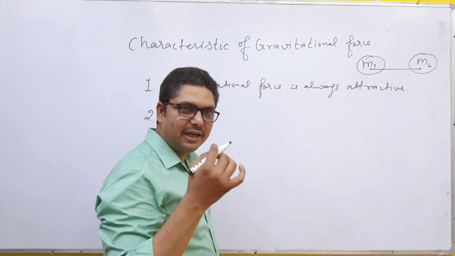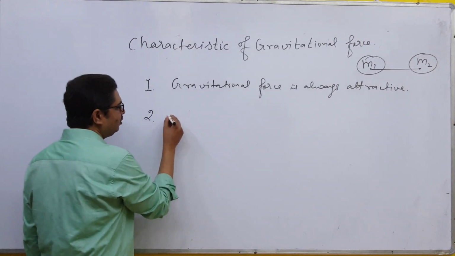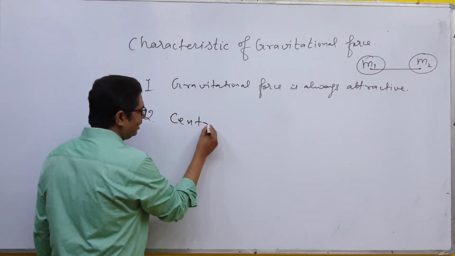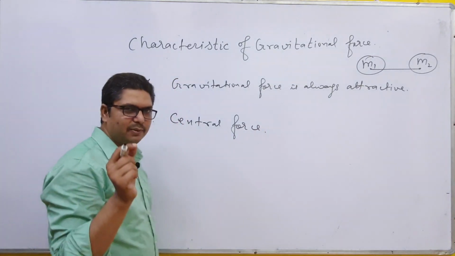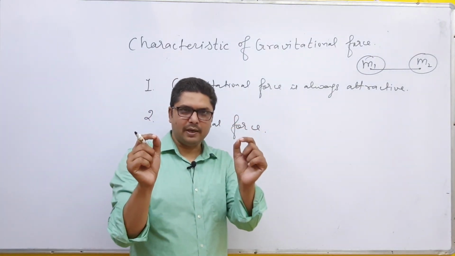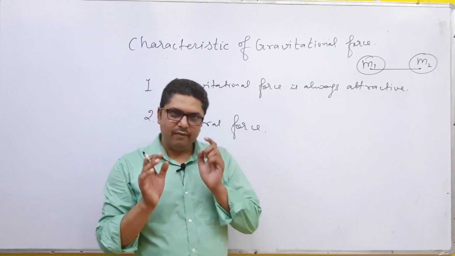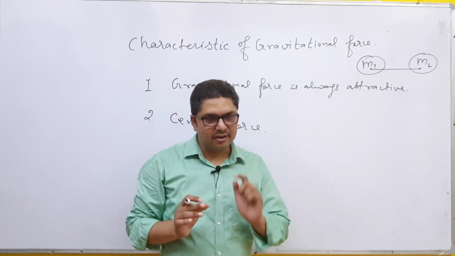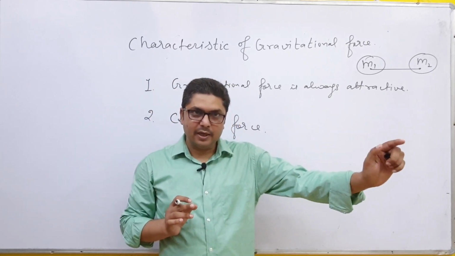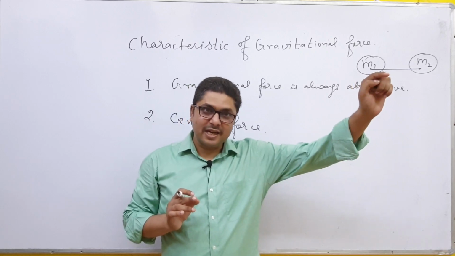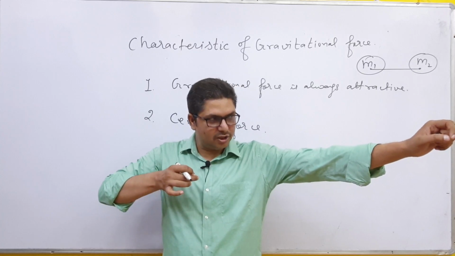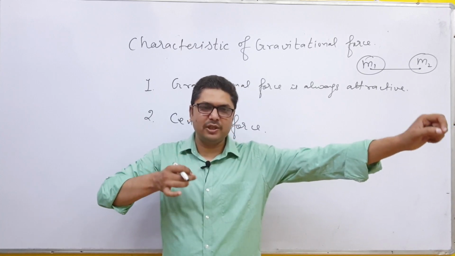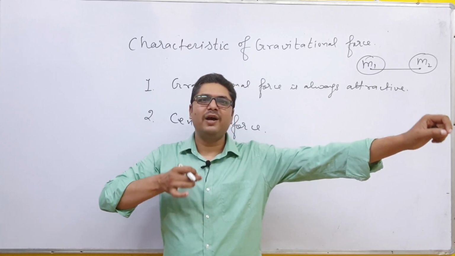So it is said to be a central force, because it acts between the center of the two particles. This means that if you measure the force between earth and sun, then you have to take the center of the sun as well as the center of the earth. This will be the distance while using Newton's law of gravitation.